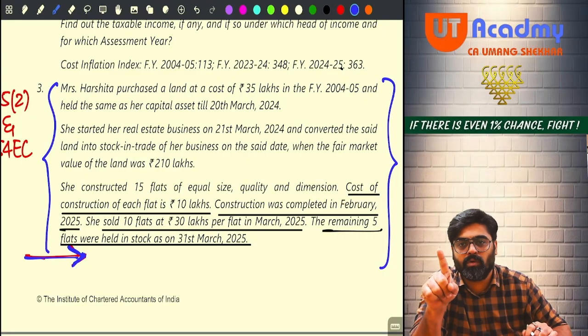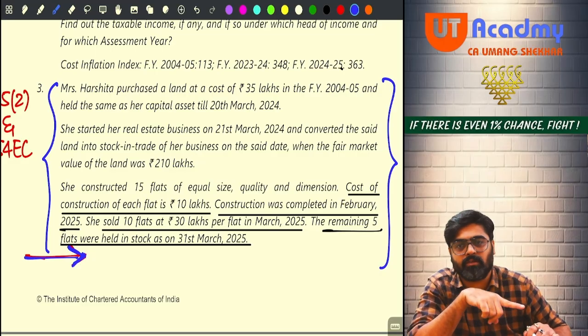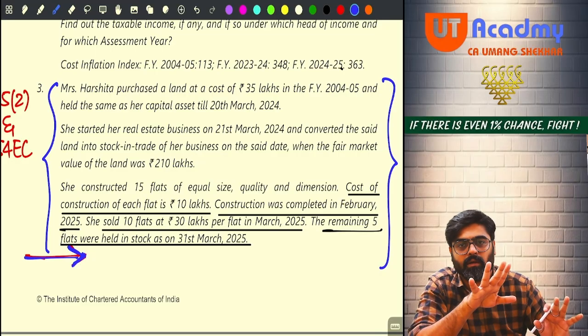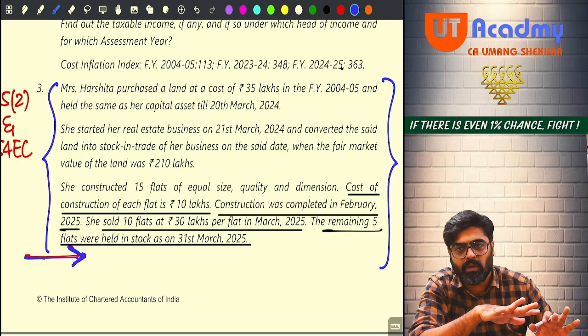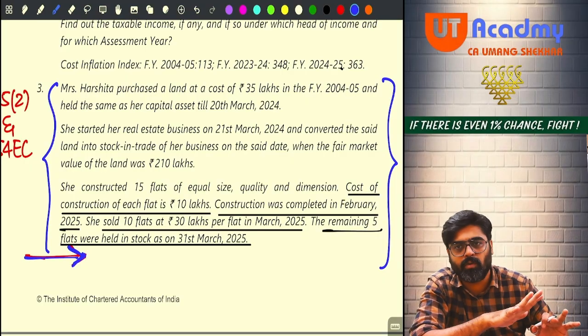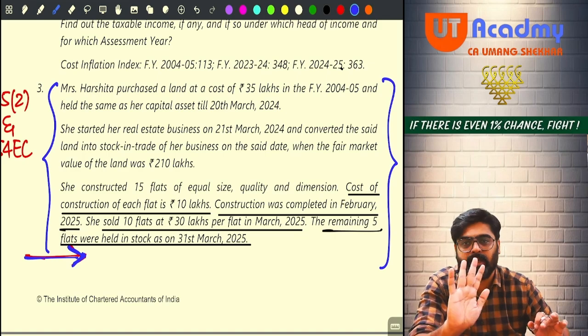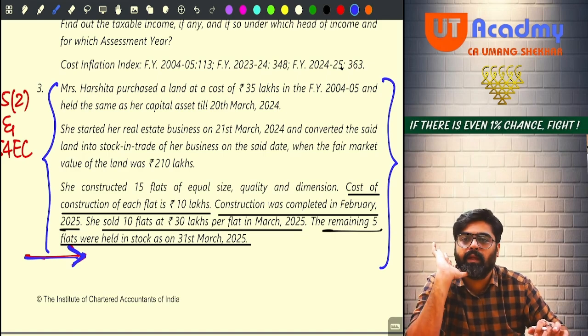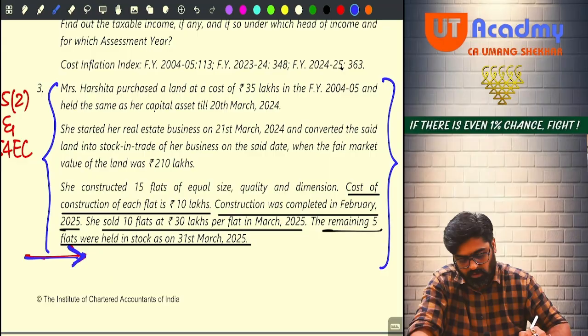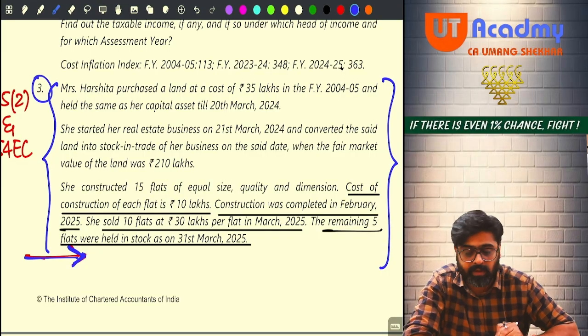Tomorrow, first thing I'll discuss this question with you. Don't check the answers. First try to solve. If you are able to solve, okay, no problem. And tomorrow when we solve, then go and check the answer. Today don't check. Okay? Sure? So this is the end for today. We are meeting tomorrow, same time, and we'll continue from here.